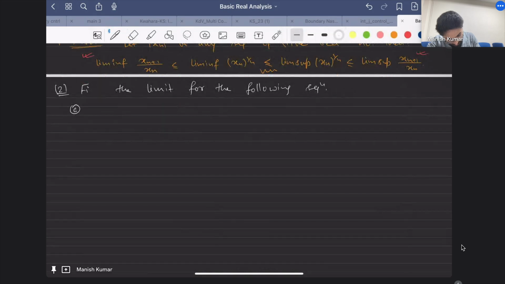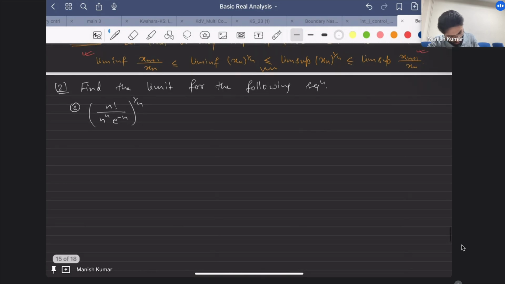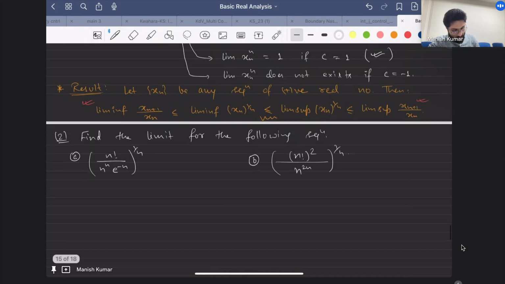So based on this, we have the following problem. Let's say (n factorial upon n raised to the power n) whole raised to the power 1 by n. And then the second one is ((n factorial) square upon n raised to the power 2n) whole raised to the power 1 by n. Okay, so these are just direct applications of this result.